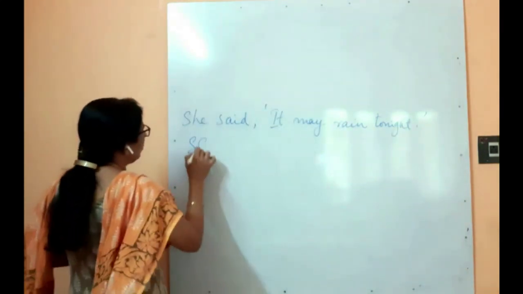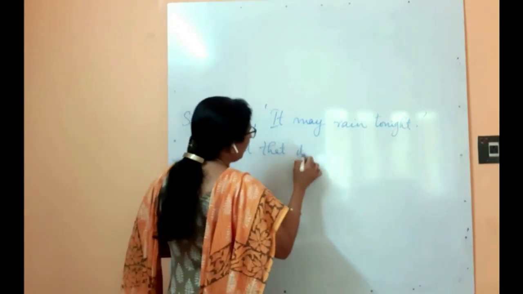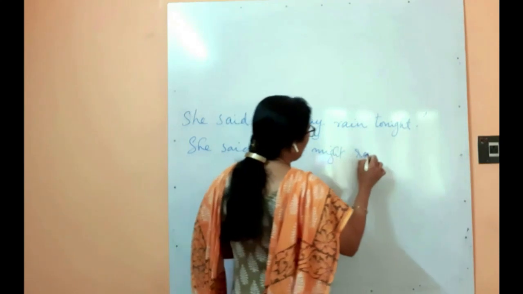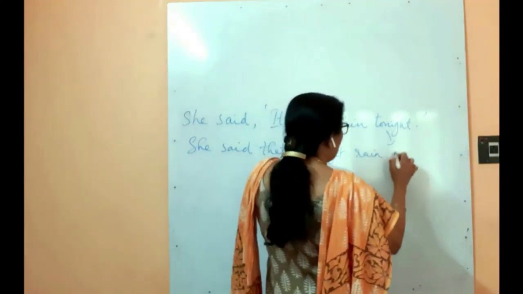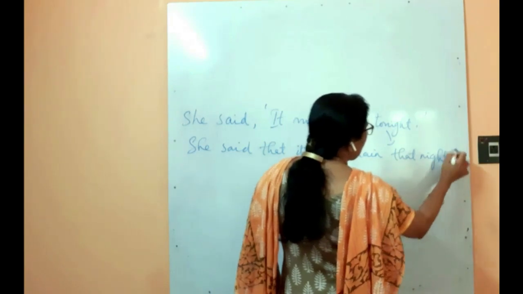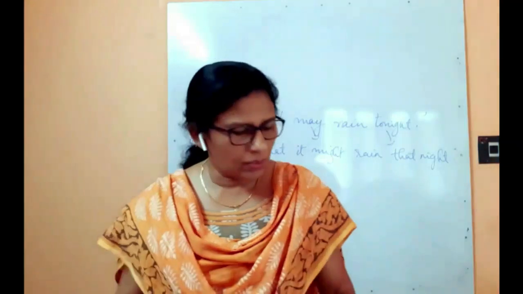So the answer will be, she said that it might rain that night. May will change to might, and tonight will change to that night. Understood? So this is how the modal auxiliaries will change.